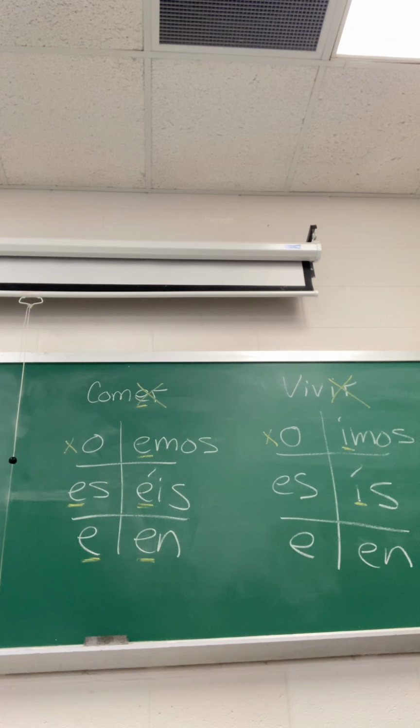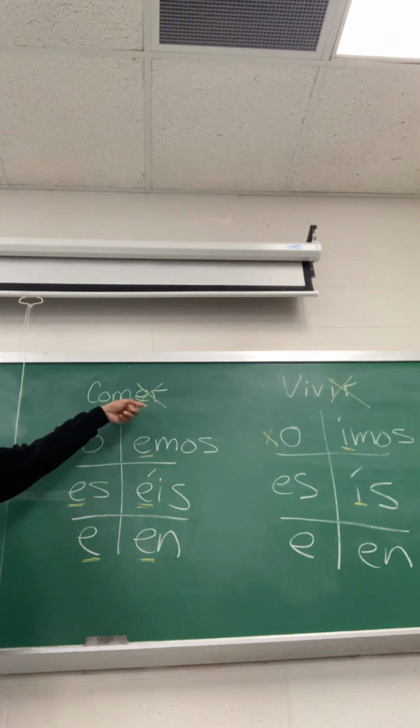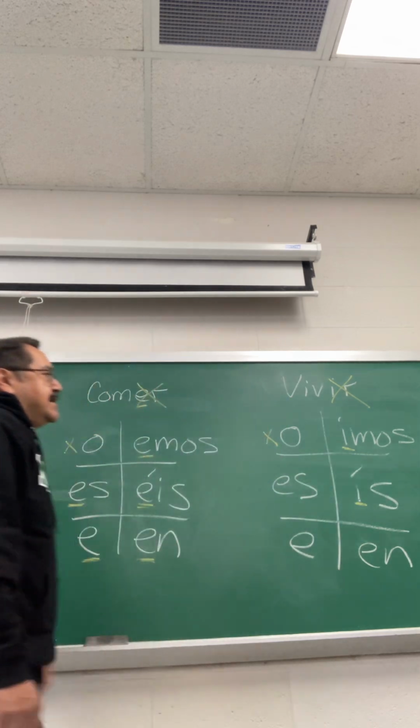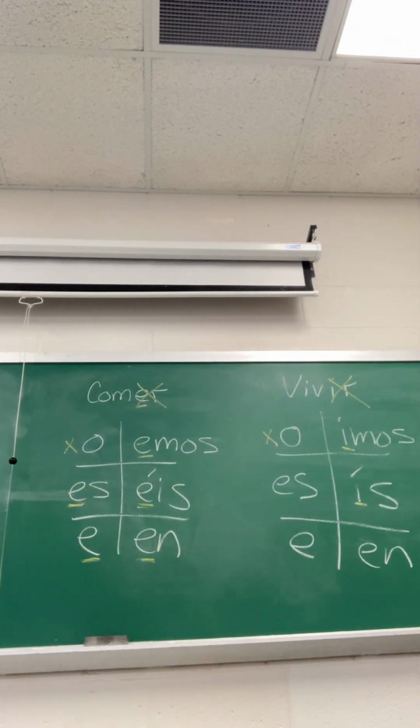But if you notice, the explanation here isn't nearly as long as it was in the previous chapter, because it's assumed that you remember the concept. Drop the end and add one of these. Drop the end, add one of these. Drop the end, add one of these, and it's all based on what this is. I was gonna say, they don't even bother explaining it. They just show you two and say, yeah, here you go.